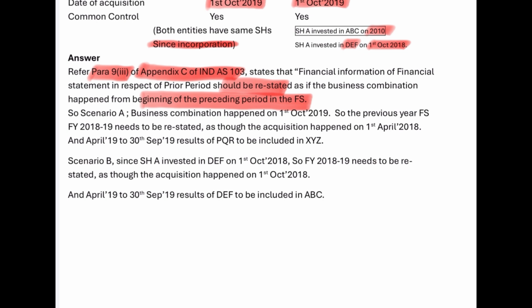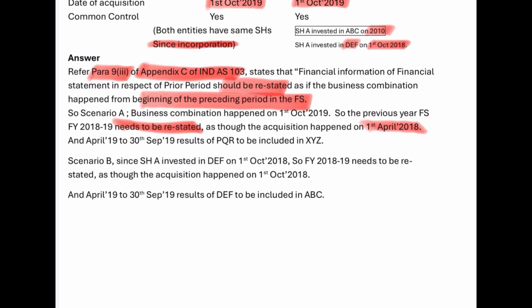So in scenario A, the business combination happened on 1st October 2019. So the previous year financial statement, that is financial year 2018-19, April 2018 to March 2019, needs to be restated as though the acquisition happened from 1st April 2018.